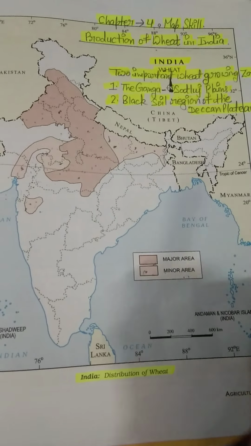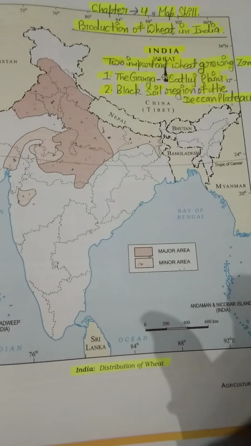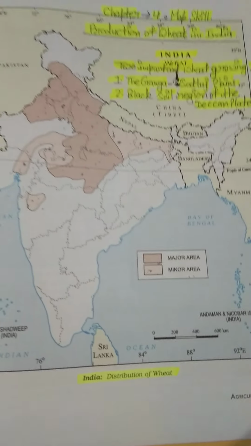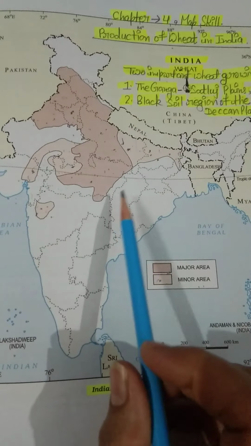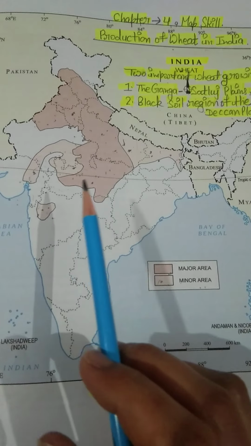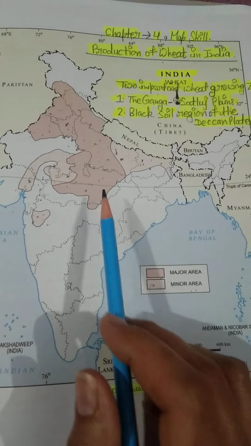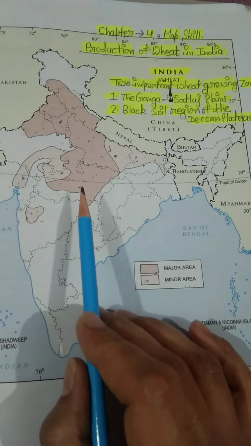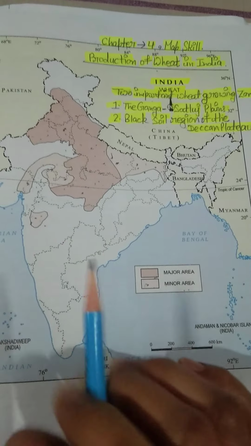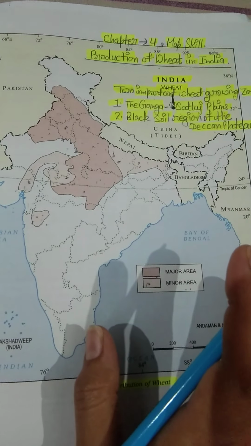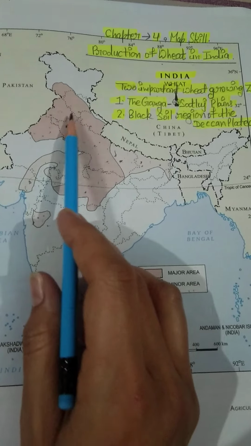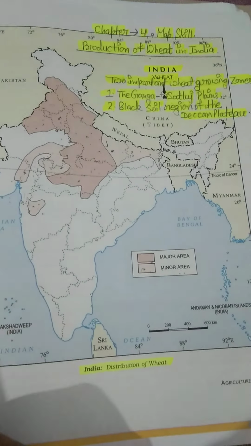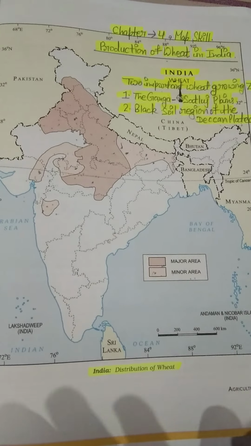So what you have to do, as usual, you have to take your own map and show all these areas of wheat production in your map. After showing these areas of wheat production, paste that map in your geography notebook. You can write down the names of these states also. Okay, students, so do this map work.